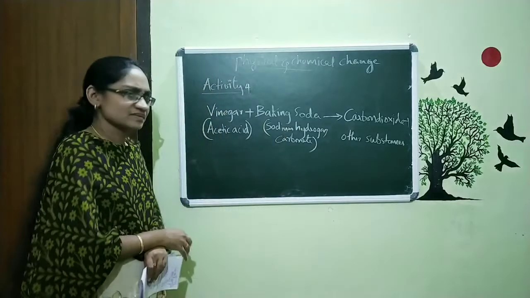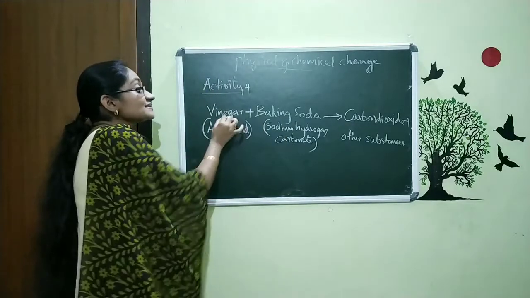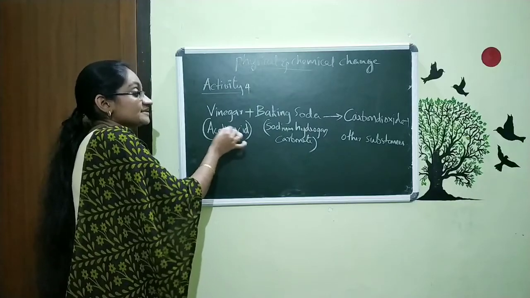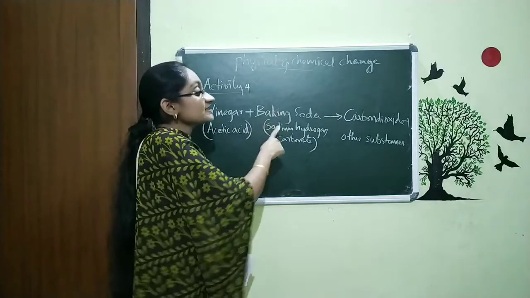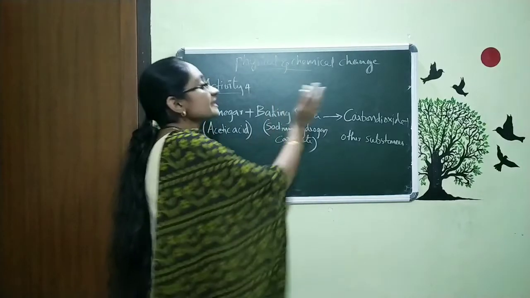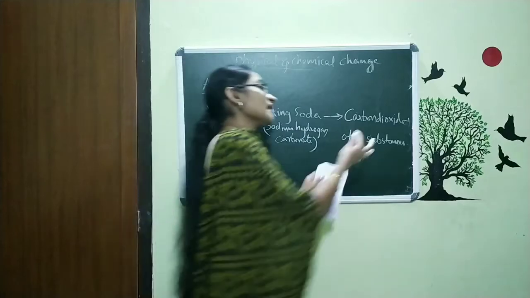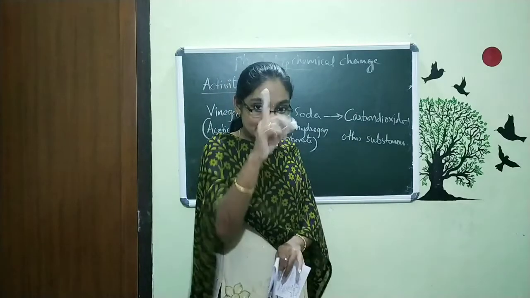You just want to understand that, only that. So vinegar is a type of acid, acetic acid, and baking soda is sodium hydrogen carbonate. When they react together, we get a gas, carbon dioxide, and other substances are also produced. That is the first thing.